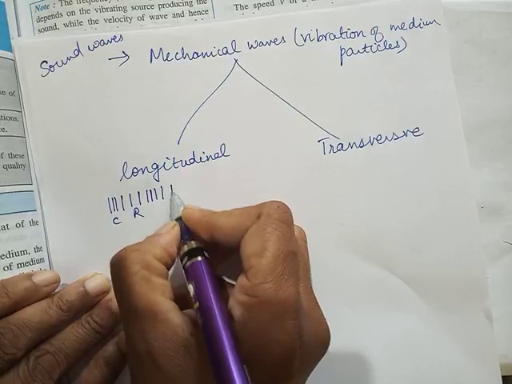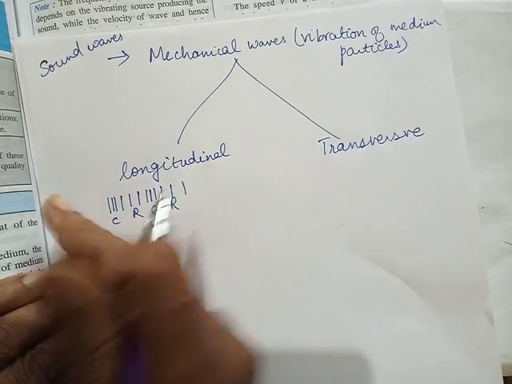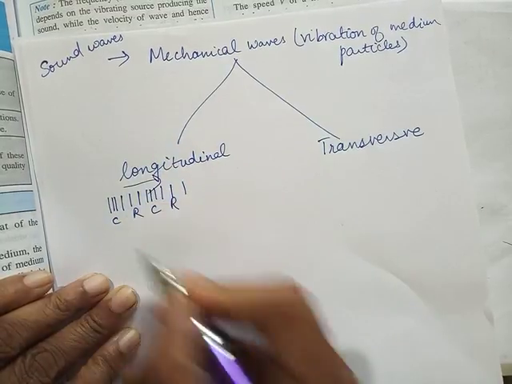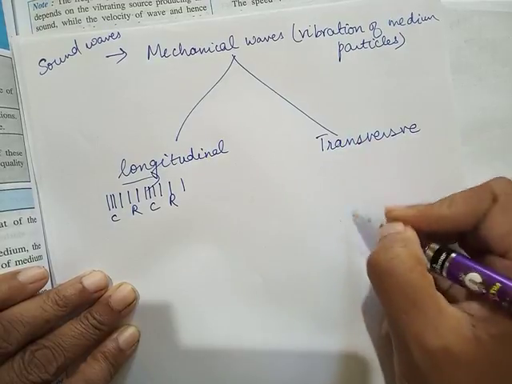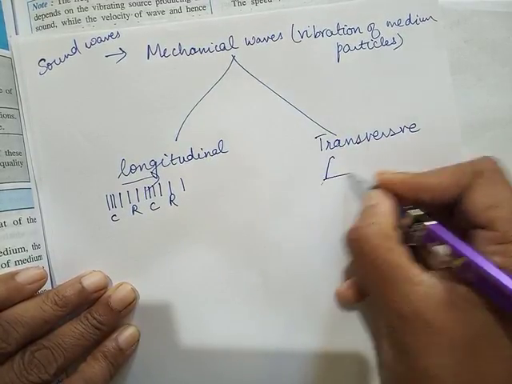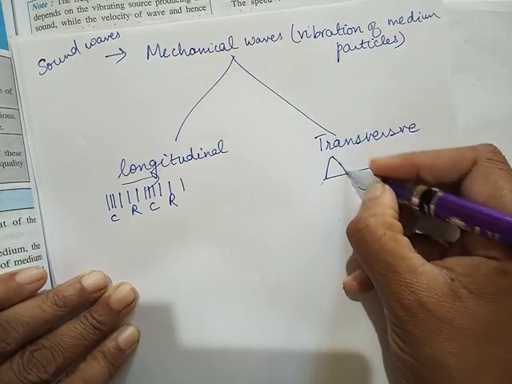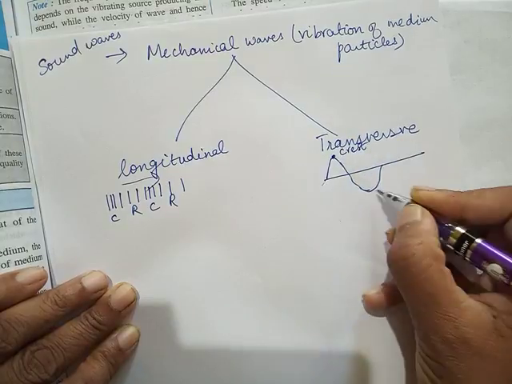Compression followed by rarefaction. So in this longitudinal wave, medium particles vibrate like this, wave is also going like this. Whereas in transverse, medium particles vibrate up and down and the wave will be traveling like this. So your wave will be like this with crests and troughs.